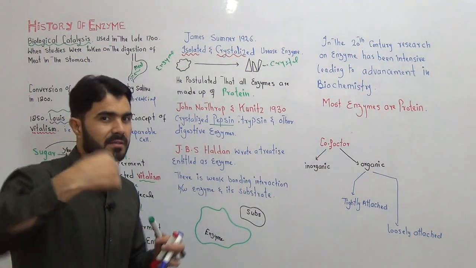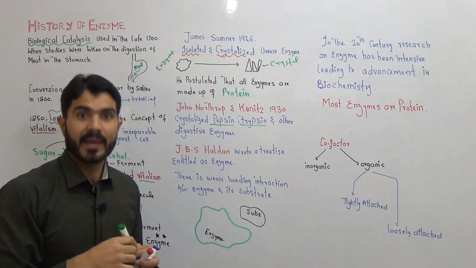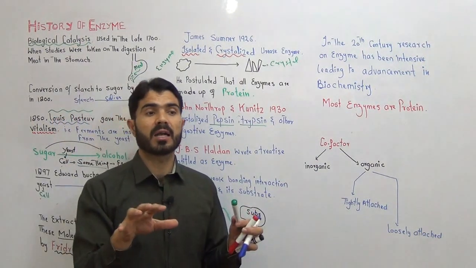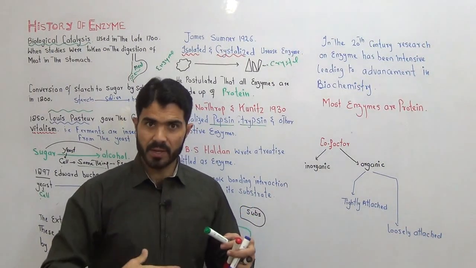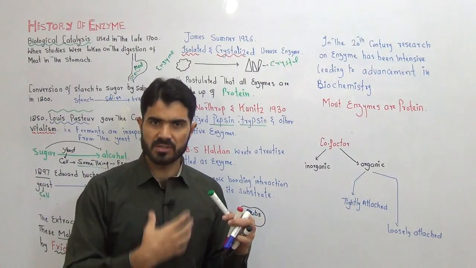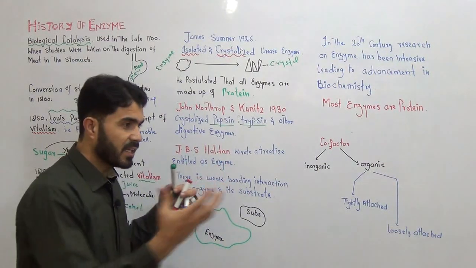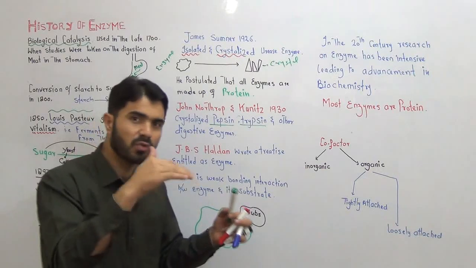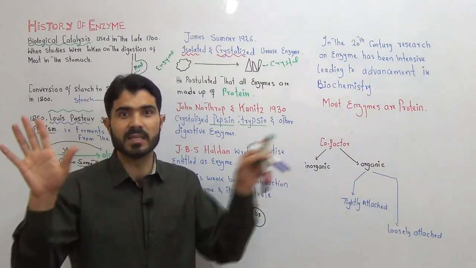Pepsin is an enzyme inside your stomach, and they also crystallized trypsin, and also obtained other enzymes which are present in our stomach and intestine, which are involved in the process of digestion. A lot of enzymes are involved in digestion in our body. So these two scientists separated all these enzymes and looked into them. They realized that all these enzymes are made of protein.